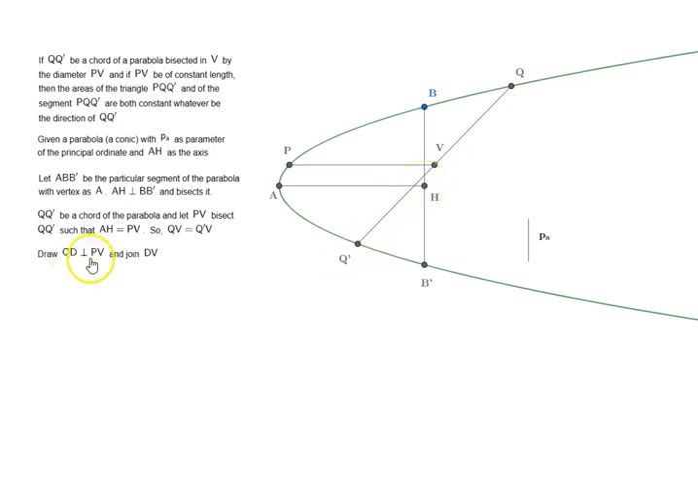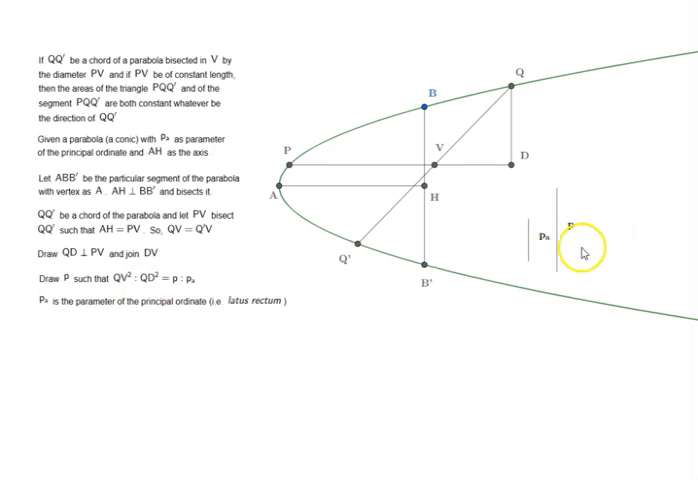Draw QD perpendicular to PV. So here PV, if we extend it, we have to draw the perpendicular and join DV. Draw P such that QV square is to QD square is equal to P is to PA. Here we have QV, we have QD, we have PA. That means we have to find P, which we know how to do. So let's do that.